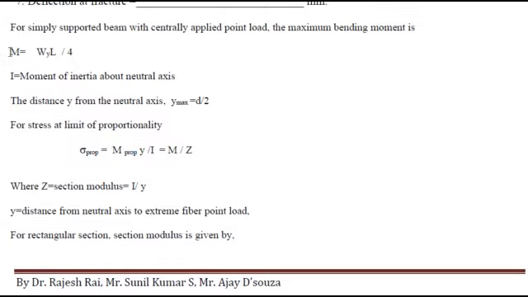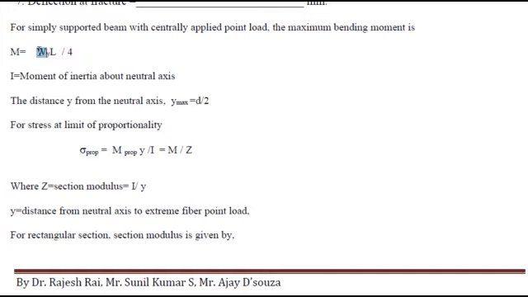the equation for bending moment, WL by 4. W means load. L is the length of the specimen, divided by 4. This is the expression for moment. Moment M is equal to W into L by 4.